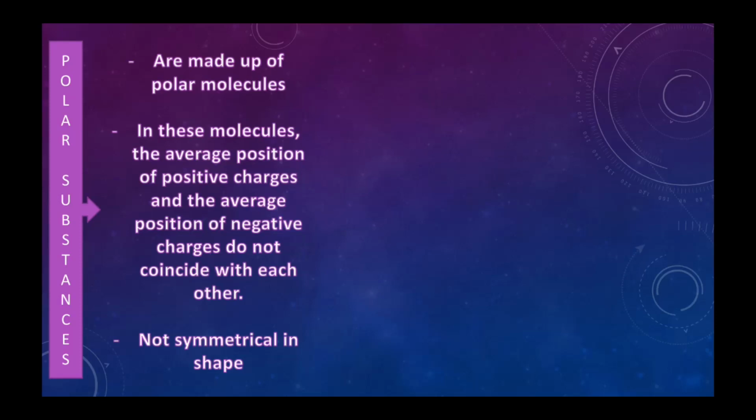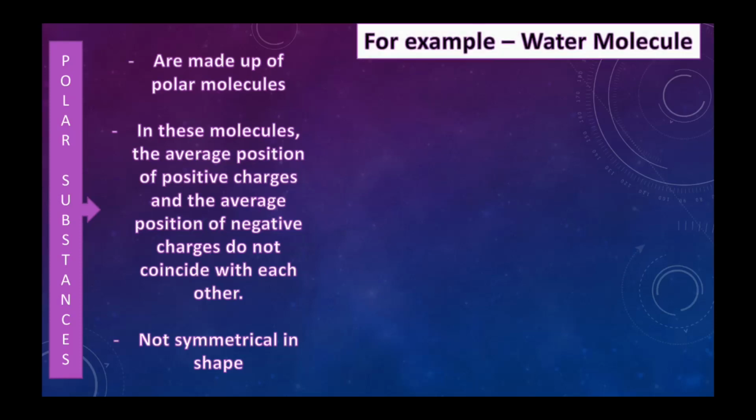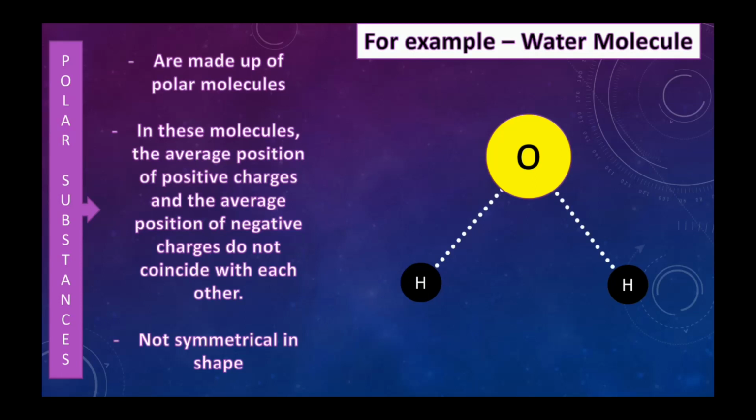Hence in these molecules the average position of positive charges and the average position of negative charges do not coincide, means they are apart from each other, and these molecules are not symmetrical in shape. Let us take for example the water molecule. Water molecule looks something like this, H2O. So oxygen is bonded to two hydrogen atoms. Now as oxygen is an electronegative element, in a covalent bond it will attract the shared pair of electrons towards itself. Hence it will gain some negative charge.